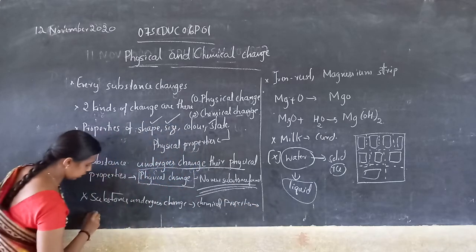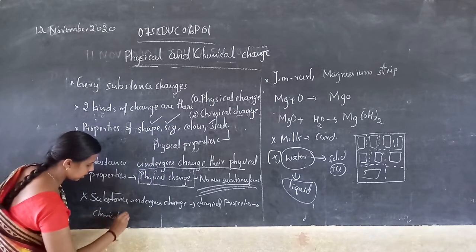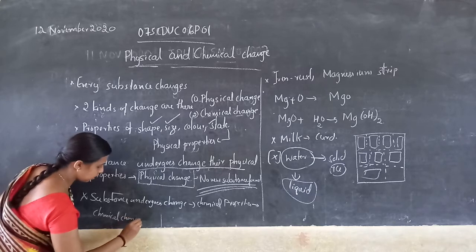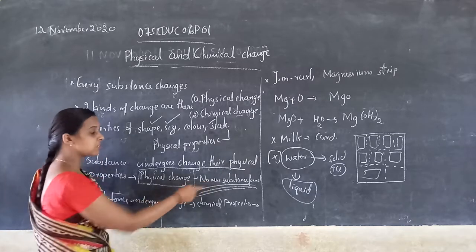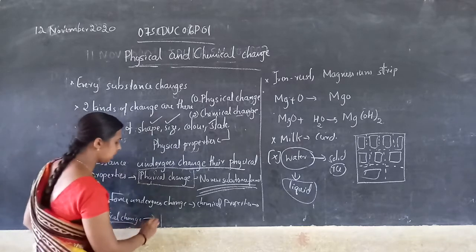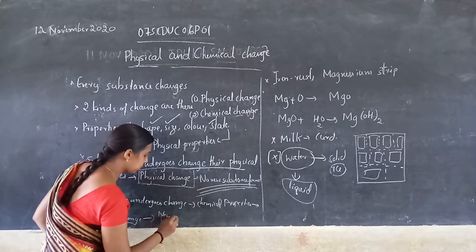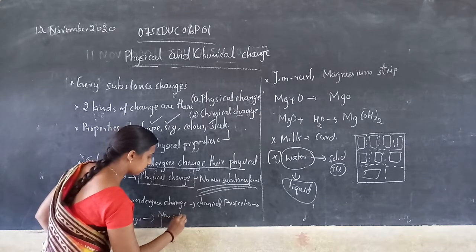That is called a chemical change. In physical change, no new substance is formed. But in the case of chemical change, a new substance will be formed.